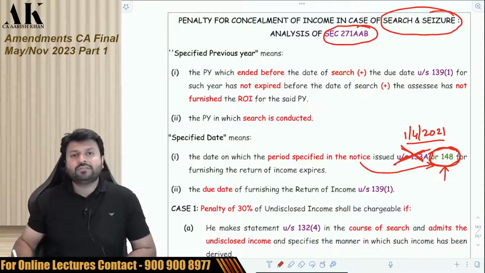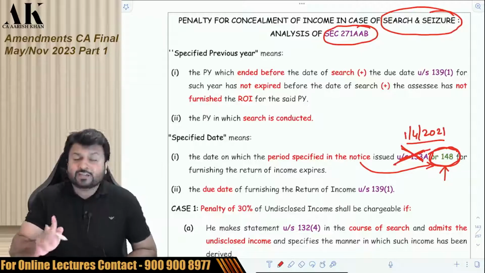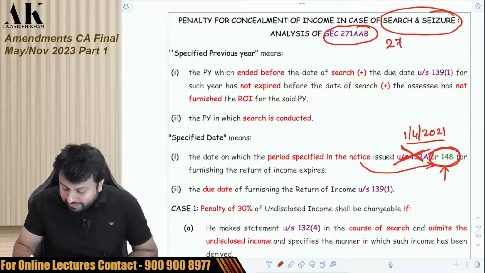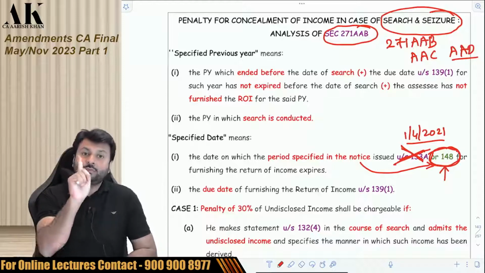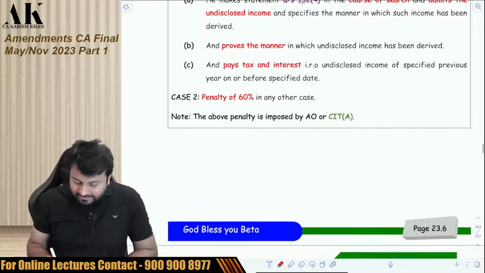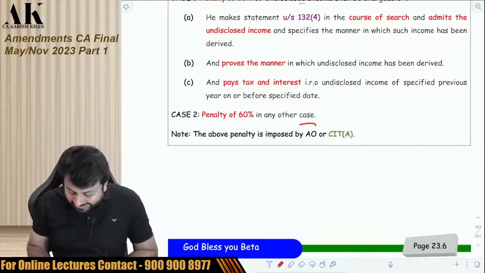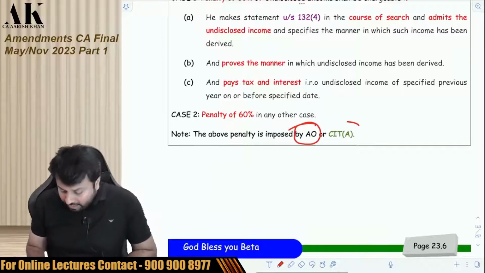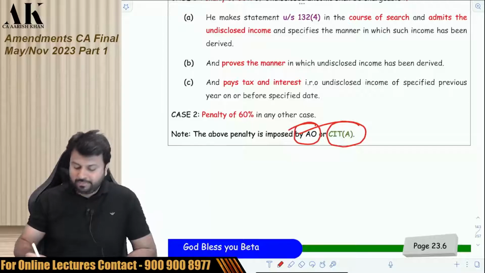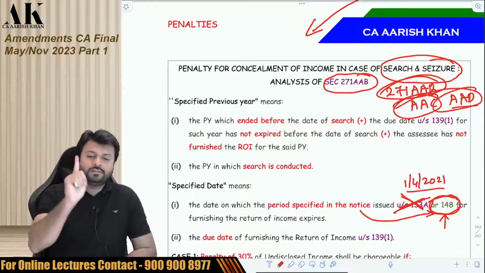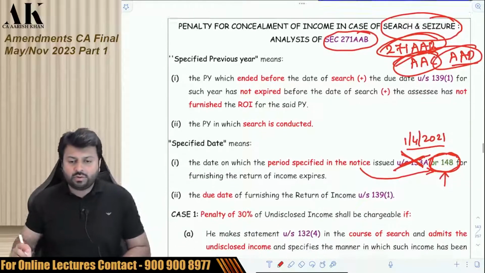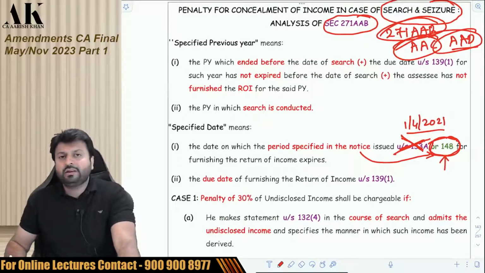The second amendment which is made over here is made in 3 sections consistently. The amendment is made under 271AB. The amendment is made under 271AC. The amendment is also made in 271AD. In all these 3 sections, the government has made one similar amendment, and that is the power to impose this penalty. Earlier it was only by the AO, but now it is also extended to CIT appeal. So this amendment is made in 3 sections. So there are 2 amendments which are made over here. Please make a note of it, and then we'll move ahead with the next one.